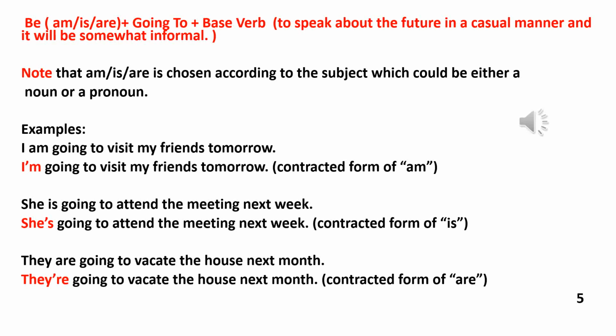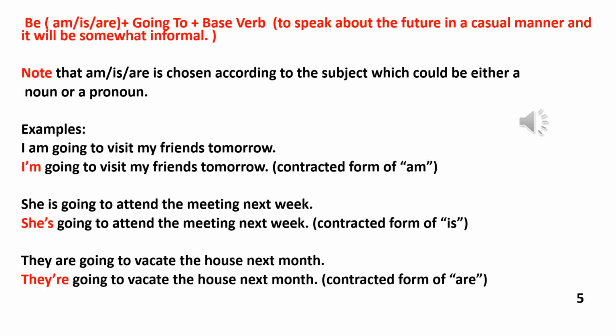For example, I am going to visit my friends tomorrow. Here we have the full form of the verb. In the next sentence, I'm going to visit my friends tomorrow, which is the contracted form of am. She is going to attend the meeting next week. She's going to attend the meeting next week, contracted form of is. Finally, they are going to vacate the house next month. They're going to vacate the house next month. And this is the contracted form of are.